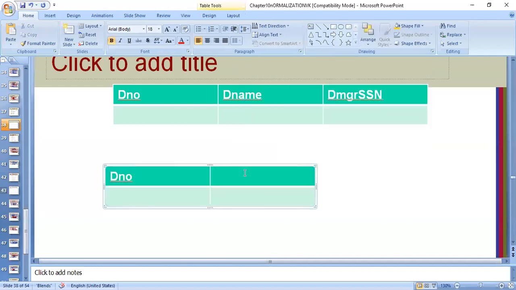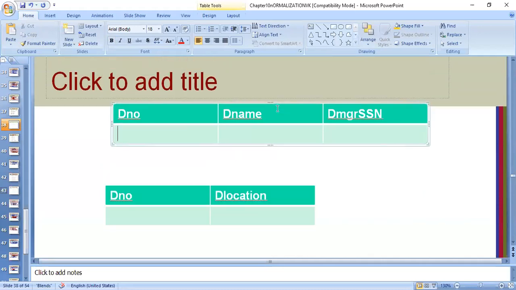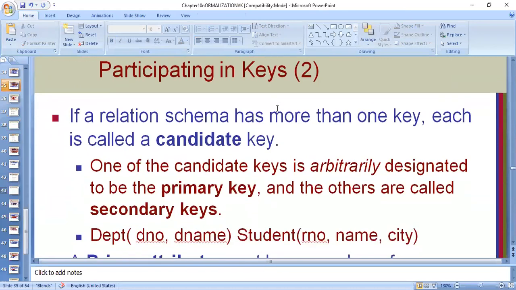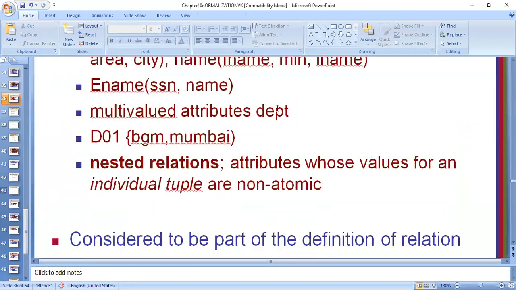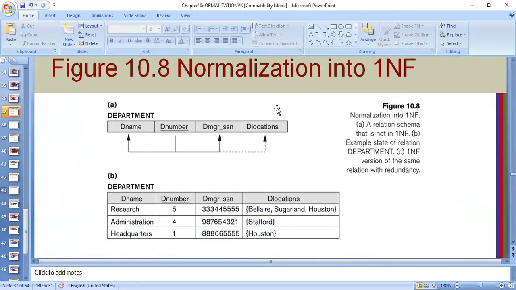So here I will have, now in this what I can do. Suppose there is a department number. So what was the department number of the research department? 5.